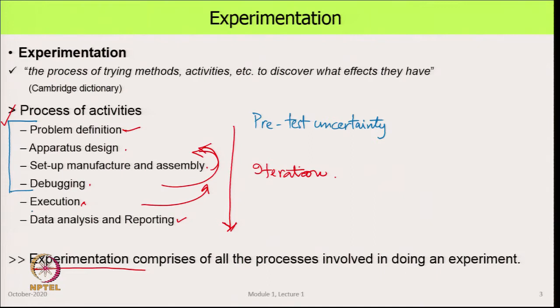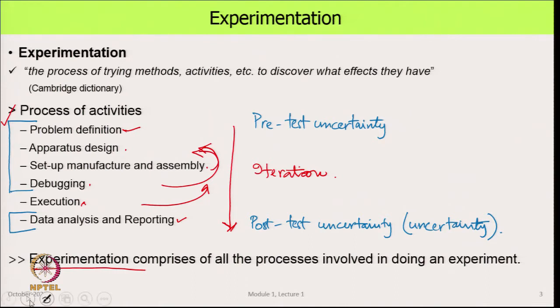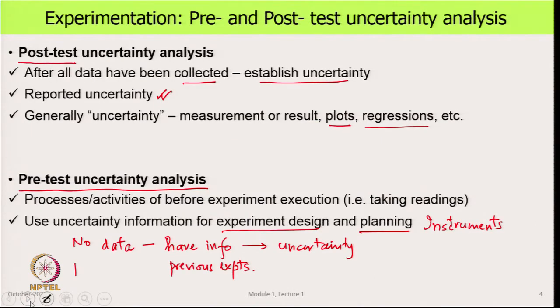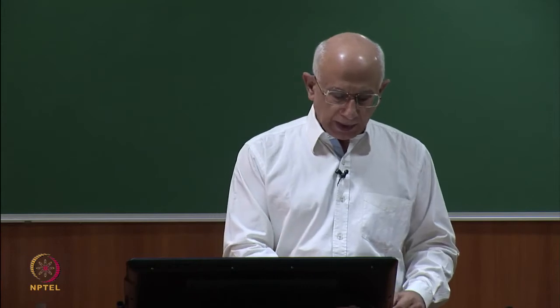and after the execution in data analysis and reporting, this is post-test uncertainty, or what we generally know as when we report a result, we just call it uncertainty. So, that is an important thing to know about both experimentation and how uncertainty analysis comes into play.